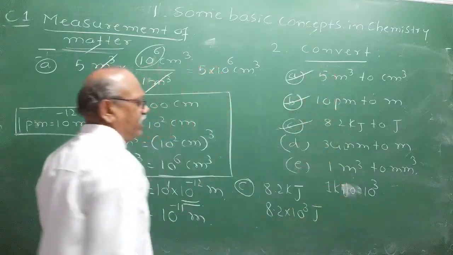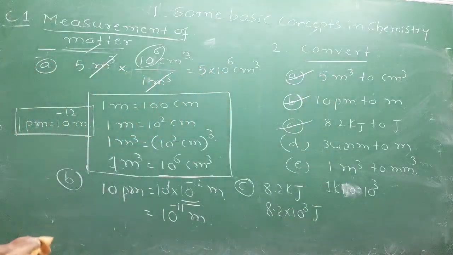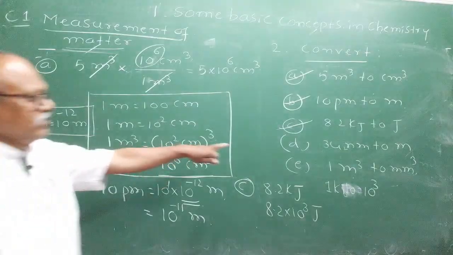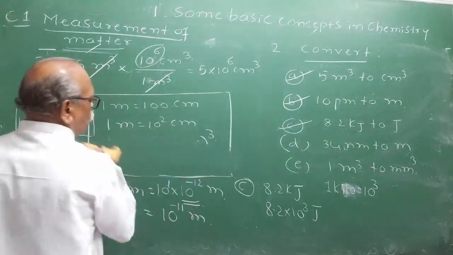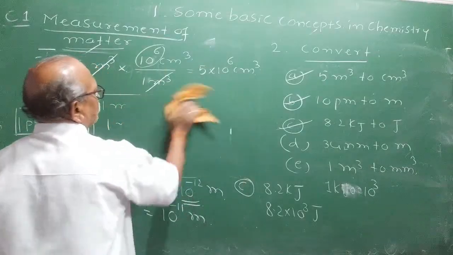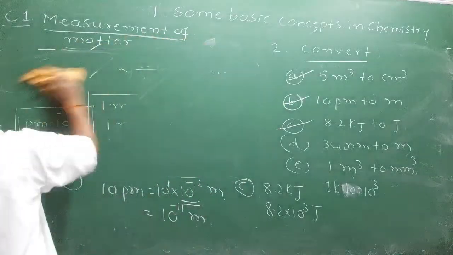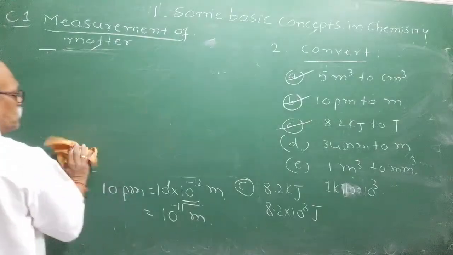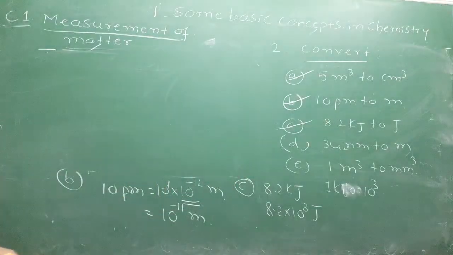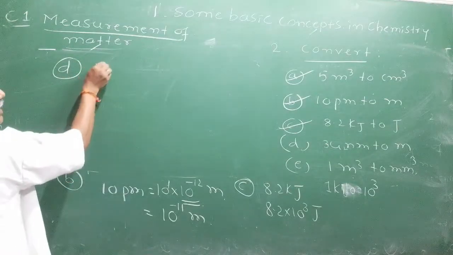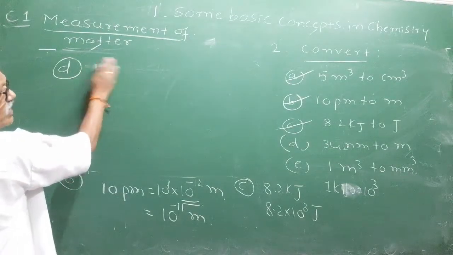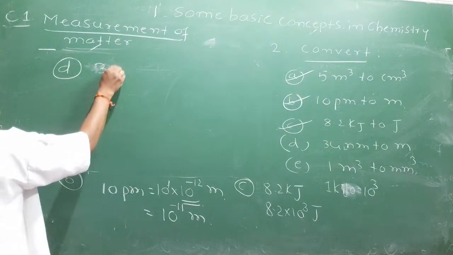Check your understanding. If your understanding is low, such conversions, you must be very efficient in them to crack competitive examinations like Karnataka CET, NEET, JEE. You must be very, very quick in these conversions. Therefore, I am teaching you. Next one, 34 nanometer.